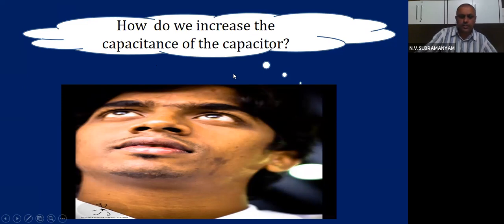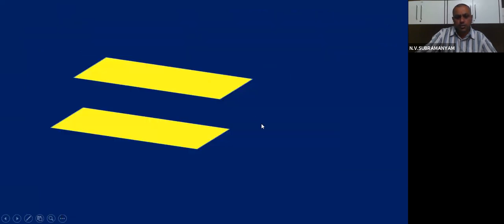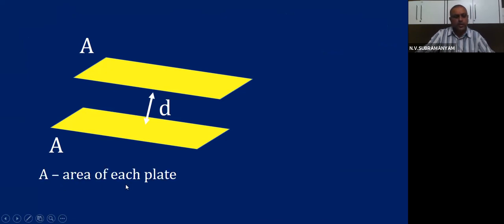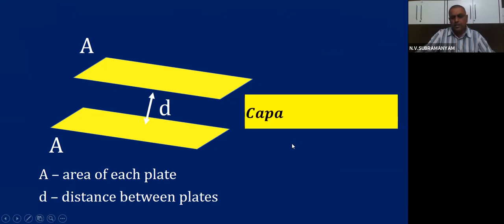This has connection with our third learning point. What is the third learning point? Effect of the dielectric. Okay, let us see. So we are showing a capacitor. It has two plates, each of area A. Distance between the plates is small d. A is the area of each plate, d is the distance between the plates. And capacitance of the capacitor is given by the expression epsilon 0 A by d.